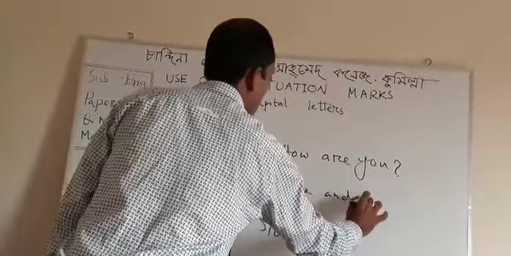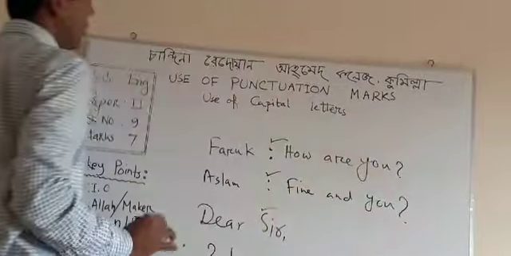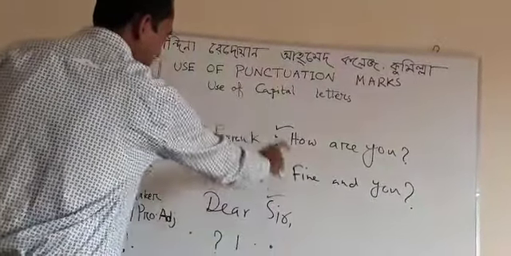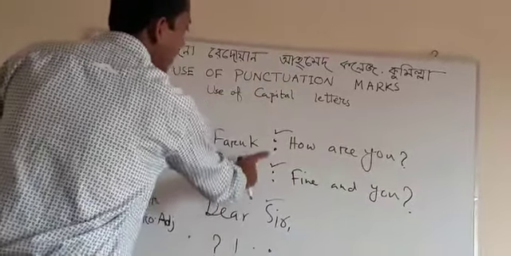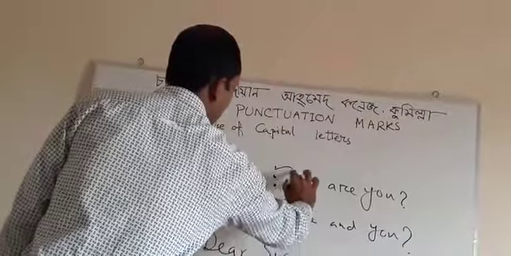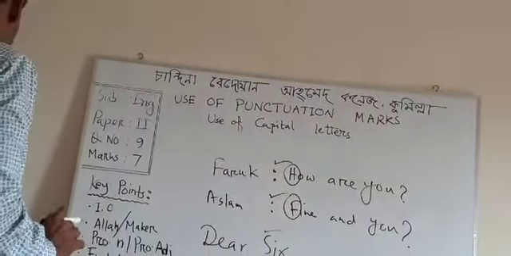And you? Dear student, you should follow. I have put tick marks. This is a dialogue. We should use colon in case of writing dialogue, and after the colon, the letter in the circle should be in capital form.